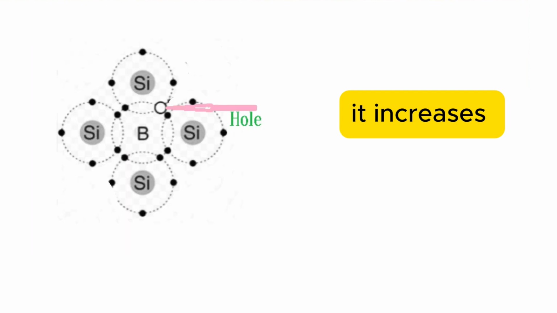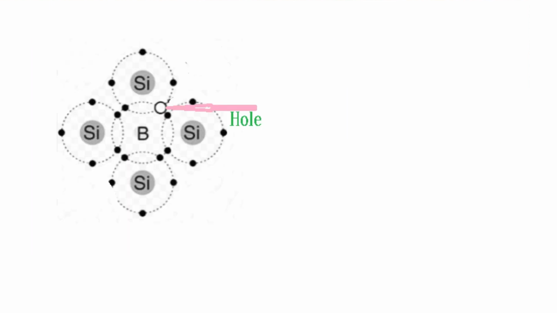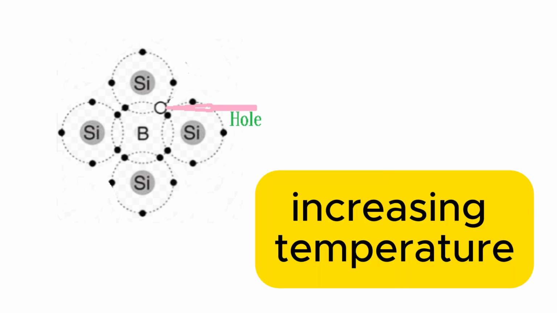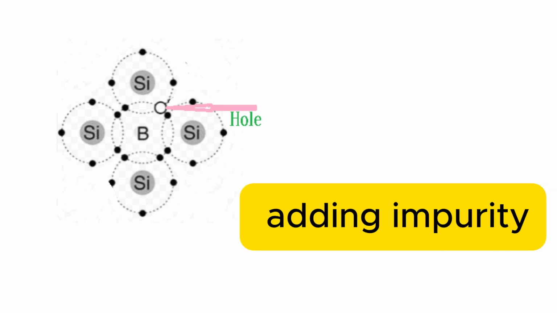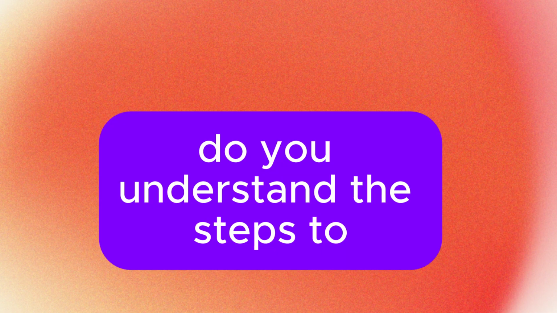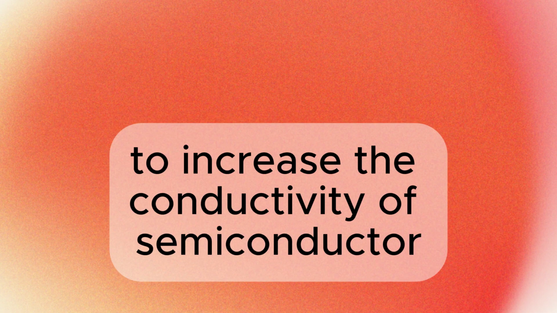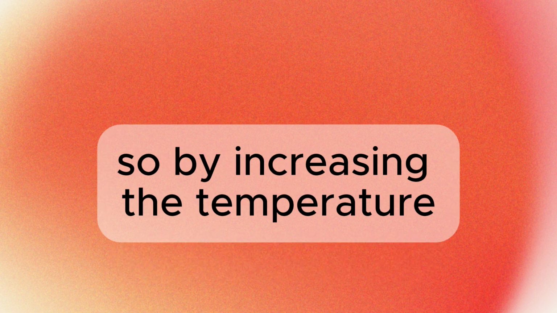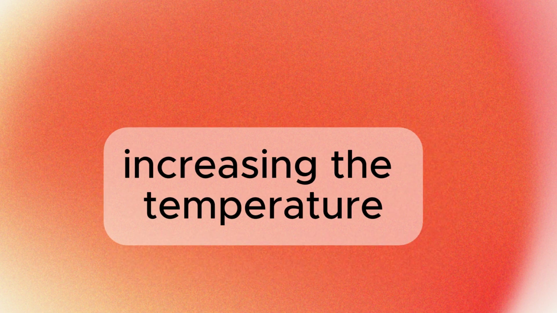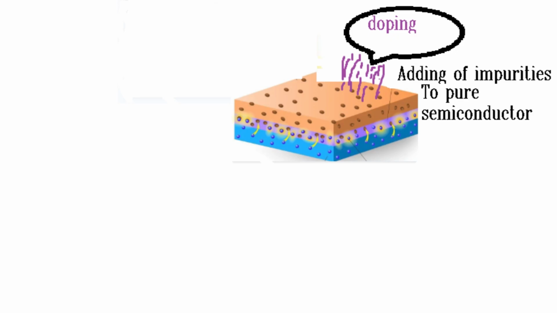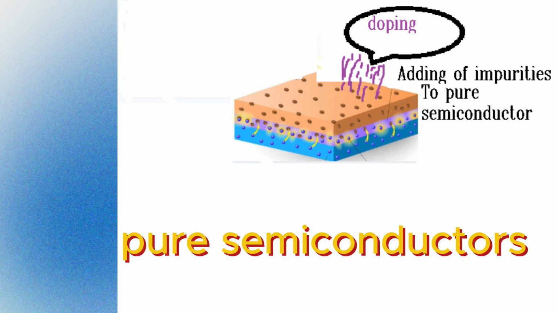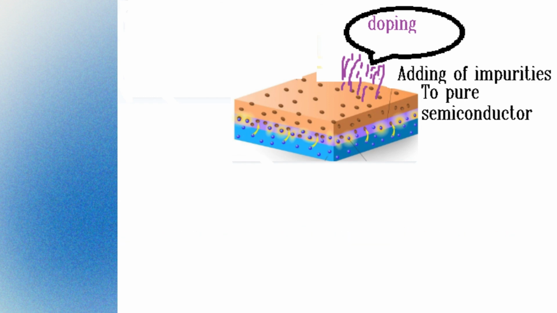So how do we increase the conductivity of a semiconductor? The first way is by increasing the temperature. The second way is by adding impurity. Do you understand the steps to increase the conductivity of a semiconductor? That means we can add elements like phosphorus, boron, or aluminum to the pure semiconductor. If we add them, we can increase the conductivity of the semiconductor.